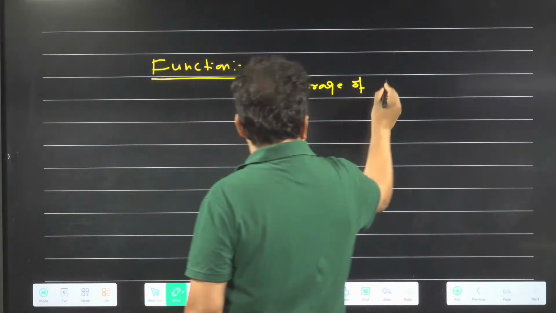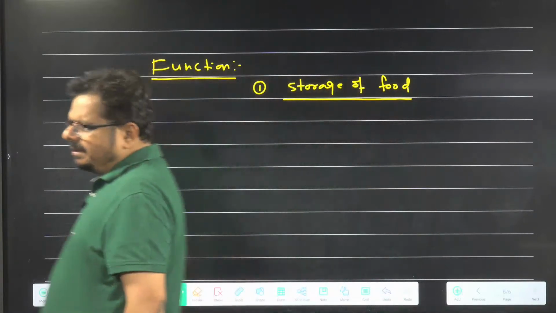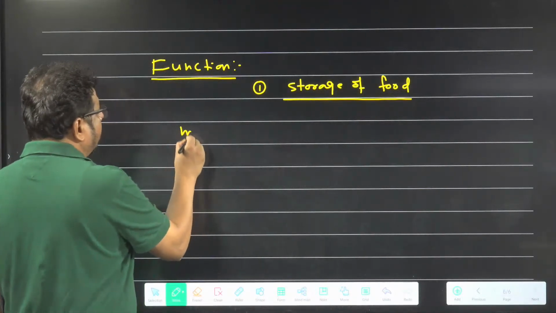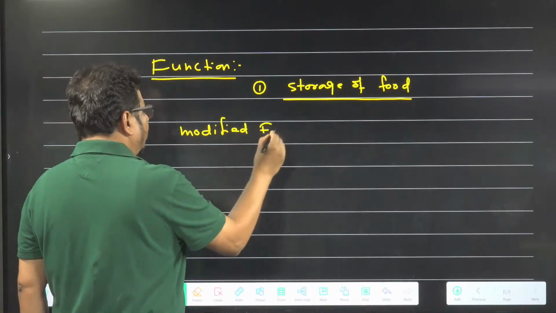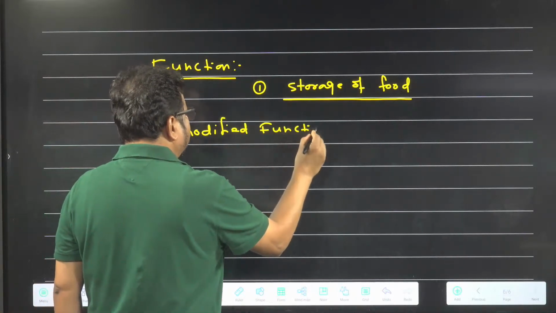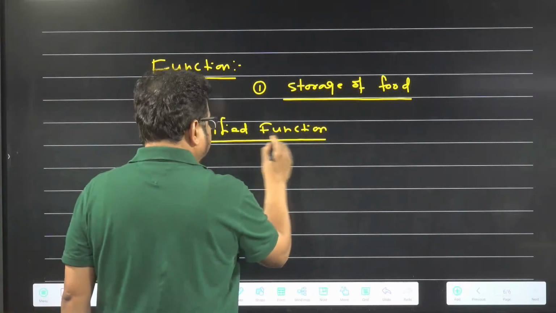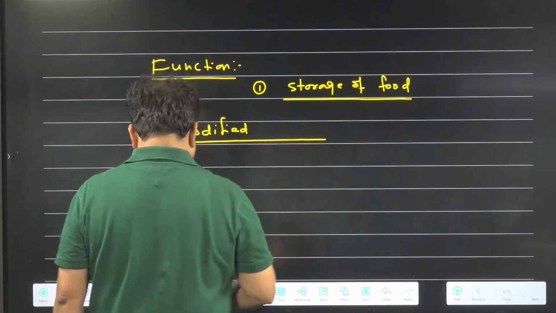Wherever food is stored, parenchyma is present. Now I am writing some modified functions, or modification of parenchyma.